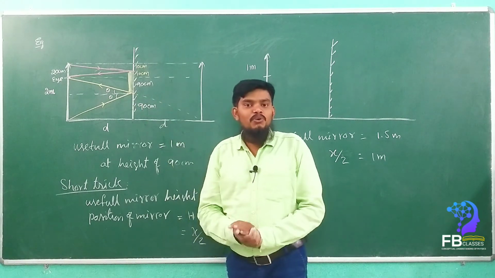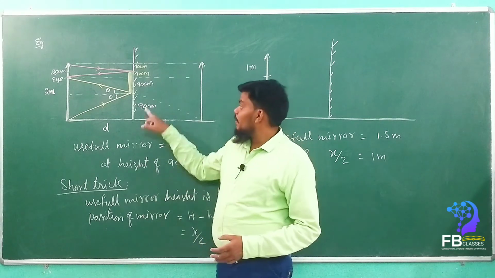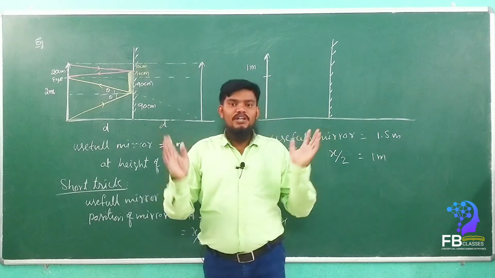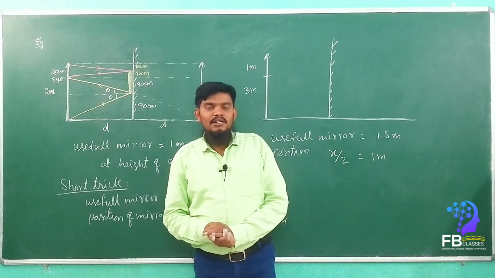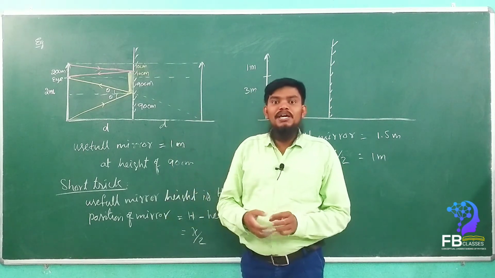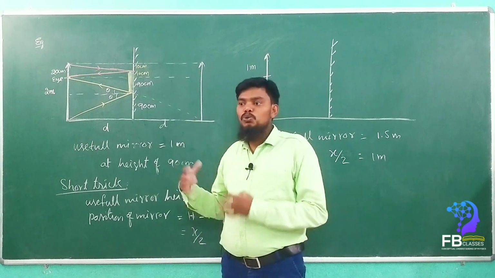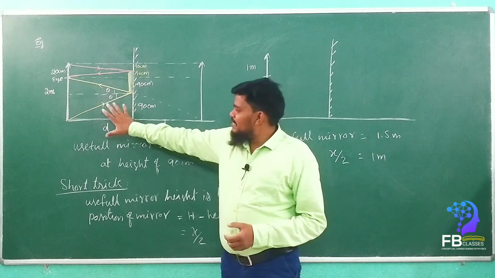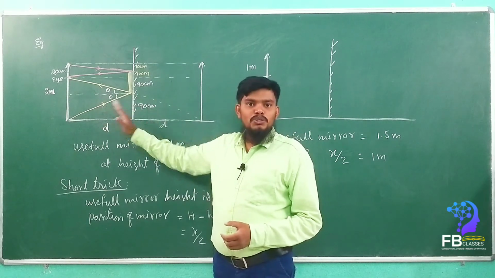Sometimes he will ask the vice versa: the position and length of the mirror are given as fixed values, and he will ask what things can appear in the mirror to the observer. So it is exactly opposite to this type of problem.